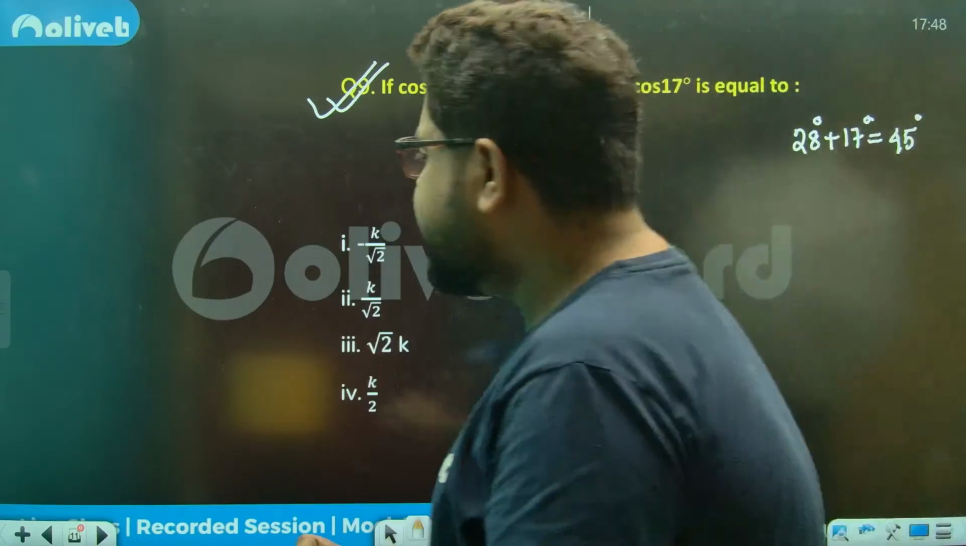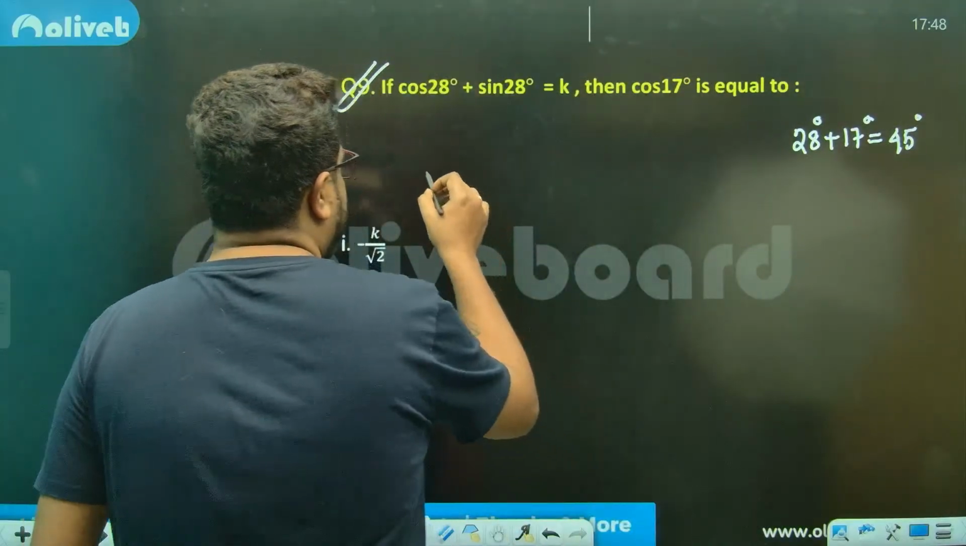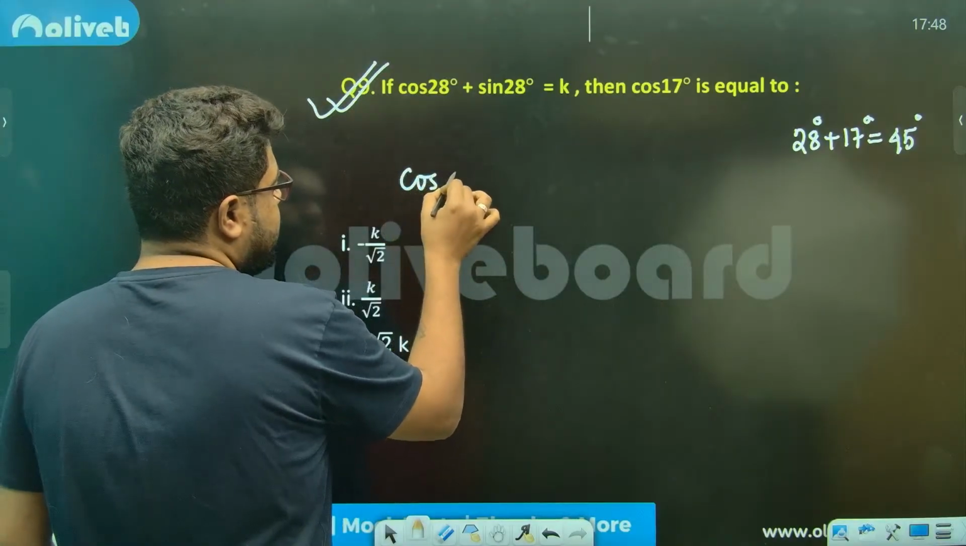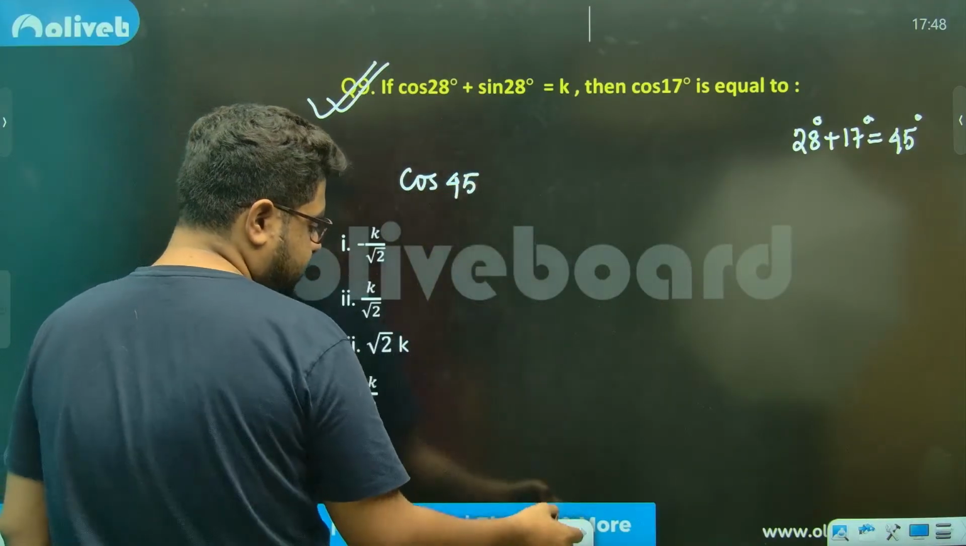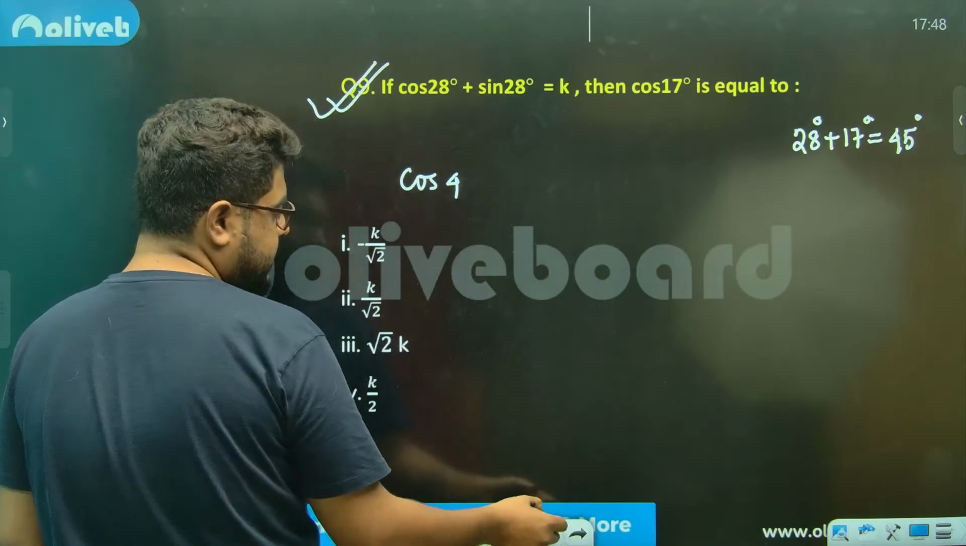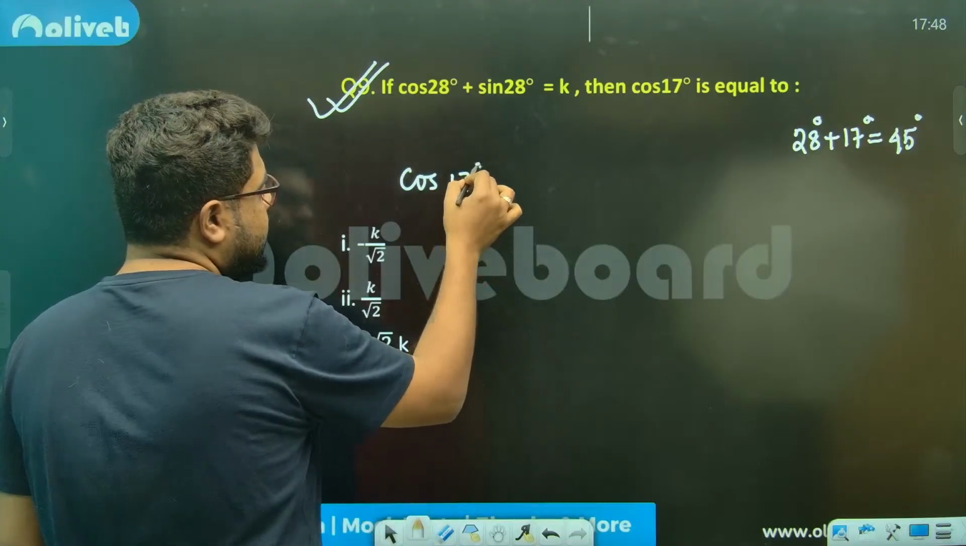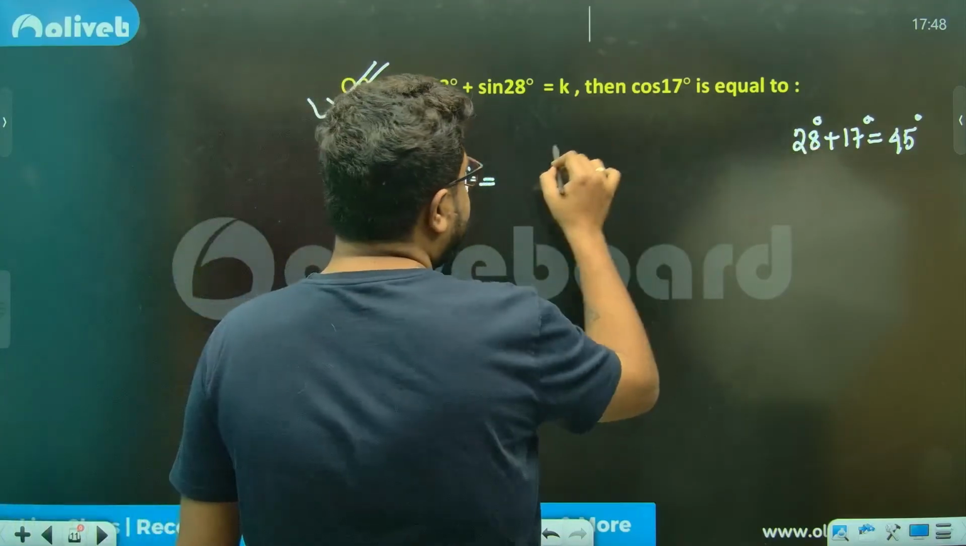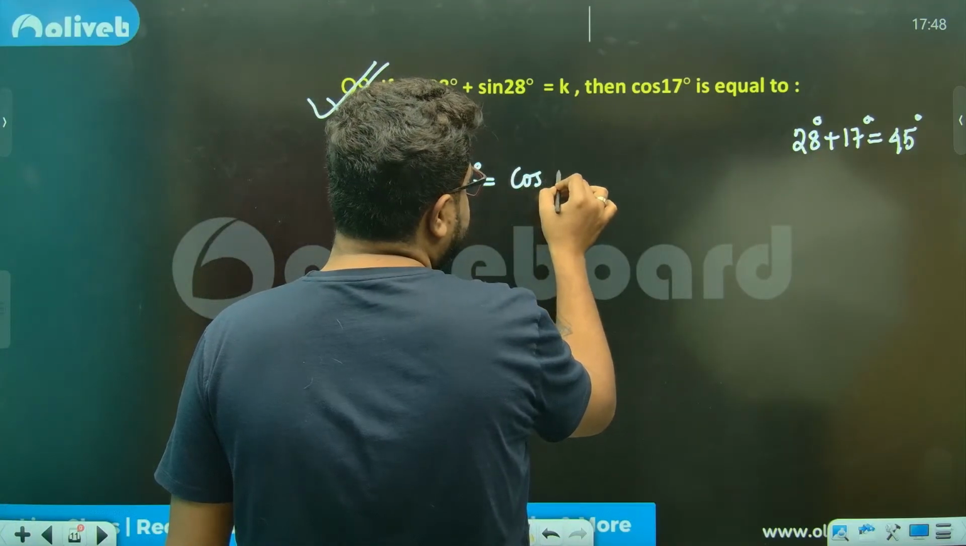Or should I do it? चलो मैं कर ही देता हूँ. Sir, cos 45 degree or rather cos 17 degree पूछा है ना sir. 17 degree, 17 means what? 45 minus 28.